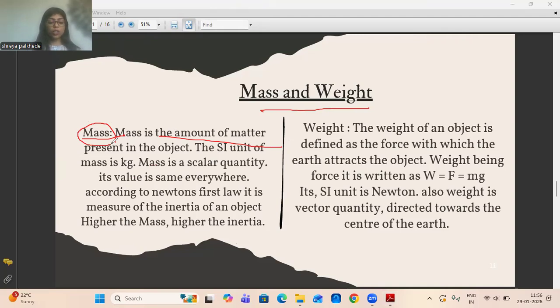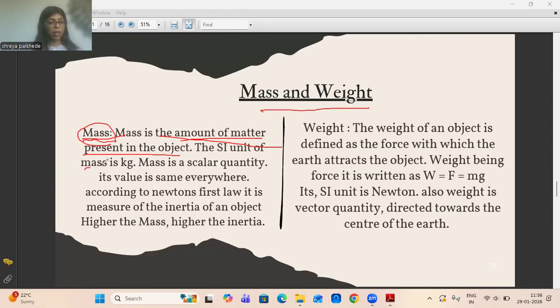That amount of matter present in the object, which indicates its capacity to hold things, is called the mass of that object.